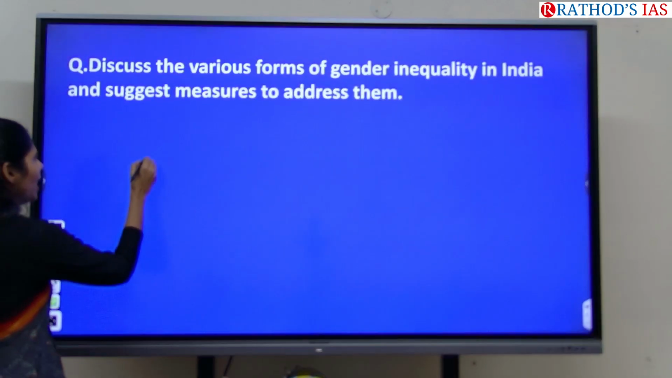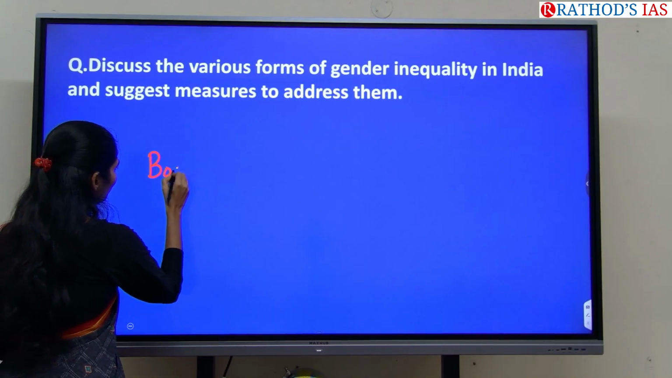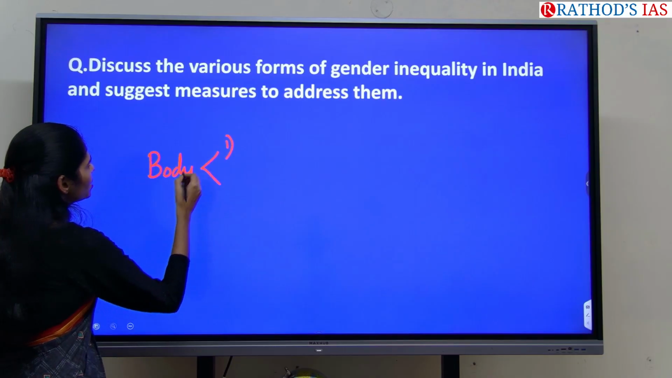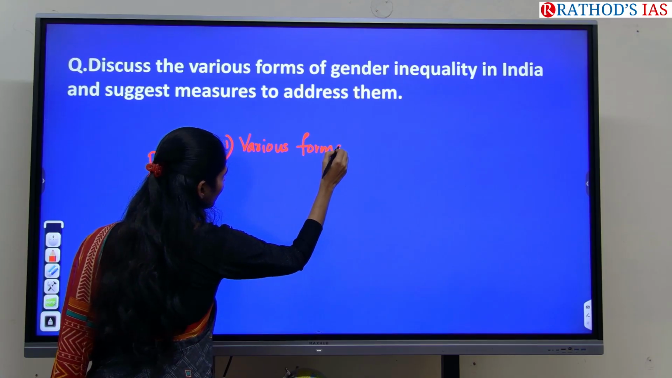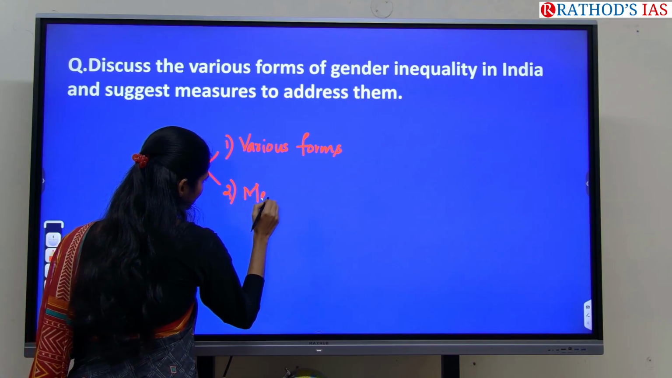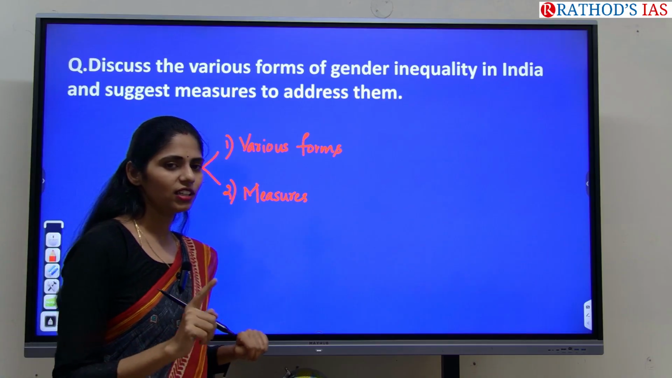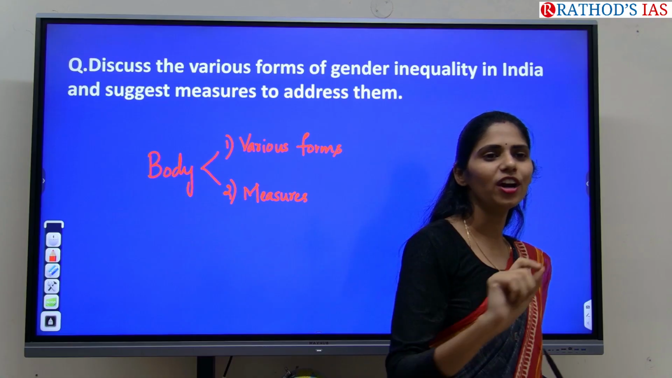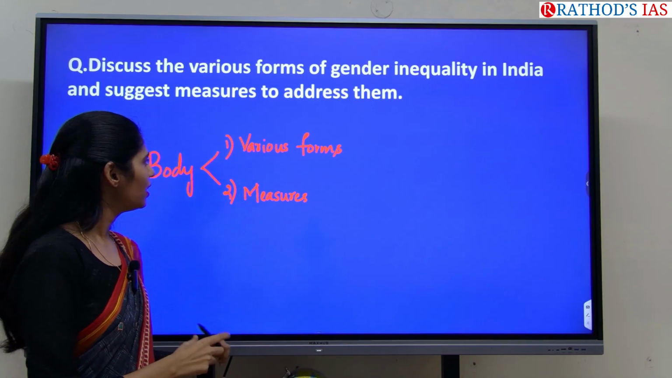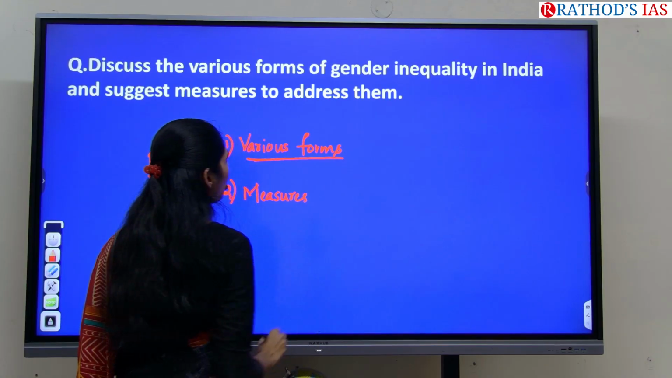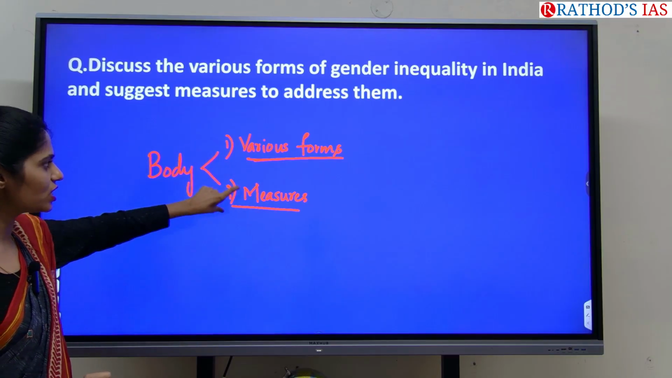Okay, now you have to write the body. In the body you have to address 2 questions. First one is various forms and second one is measures. In mains answer writing, you should be very clear that you should not write whatever you know. First of all, you have to write only for the question which is asked. Here you have to focus on the different forms of gender inequality in our society and you have to give measures. So these are the side headings that you have to use.